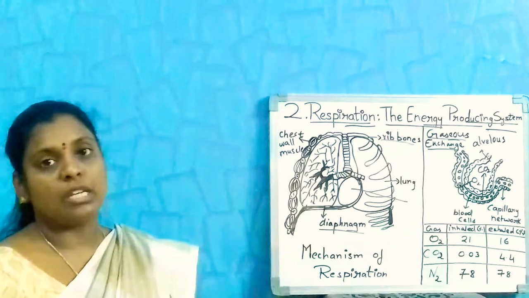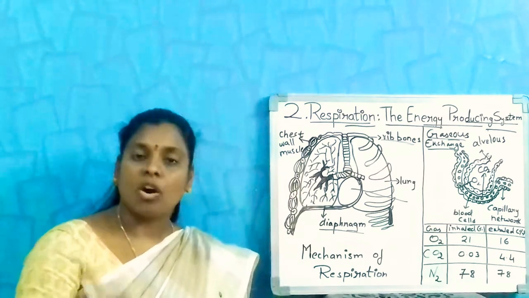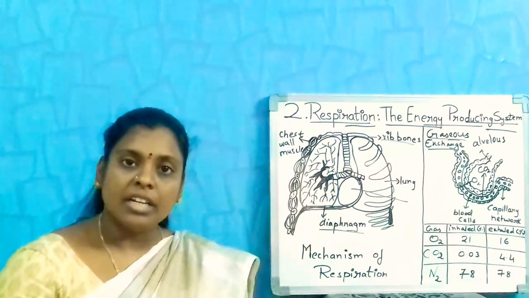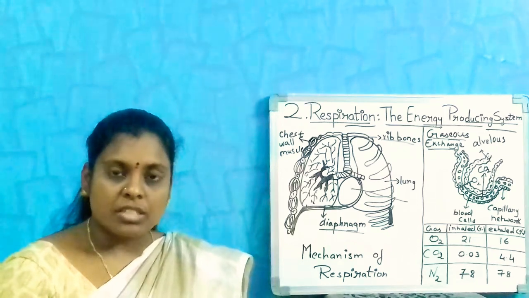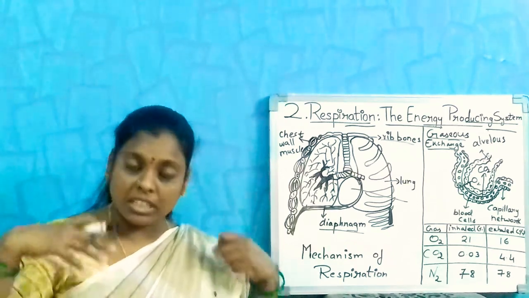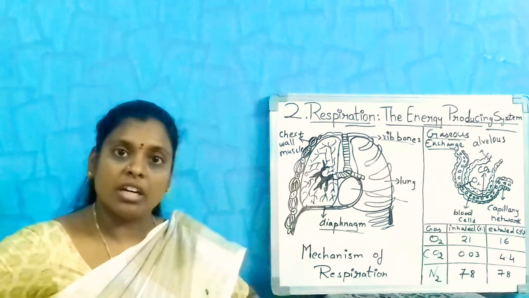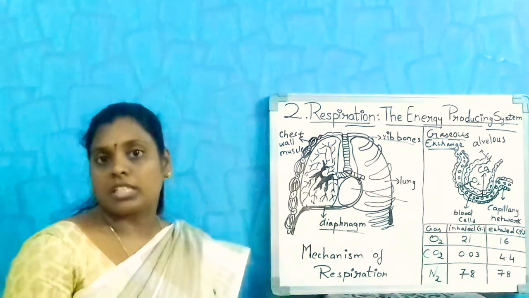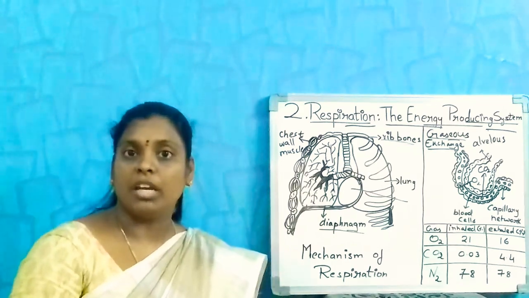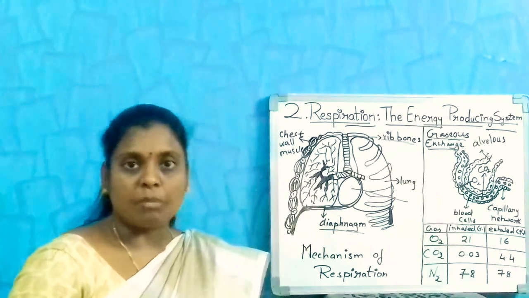Not only the lungs, all the main organs like heart, kidney, stomach all come under this rib cage. The rib cage protects our internal main organs from damage.